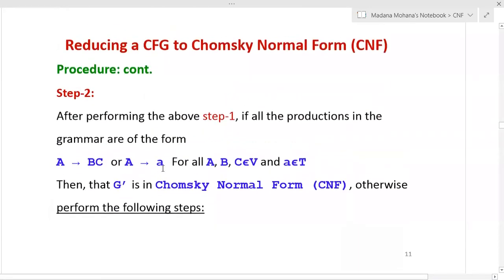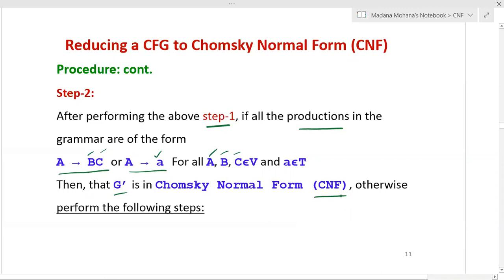Then coming to step two, after performing the above step one, if all the productions in the given context-free grammar are of the form A derives BC, that means the right hand side has only two variables, or A derives a, a single terminal, for all capital A, B, C belonging to variables V, and small a, that is terminal, belonging to T. Suppose after performing step one, all productions in the grammar are of any of these two forms, then we can say that G dash, our resultant grammar, is in Chomsky normal form.